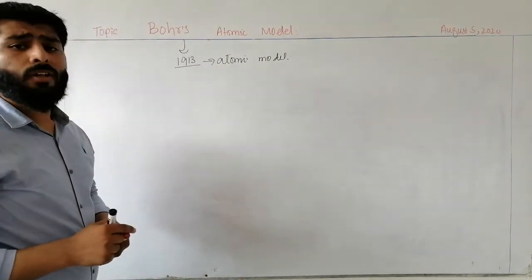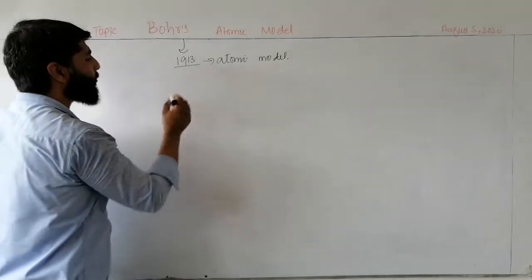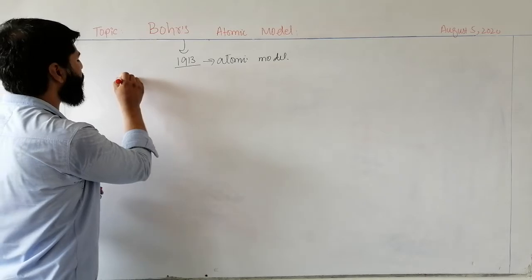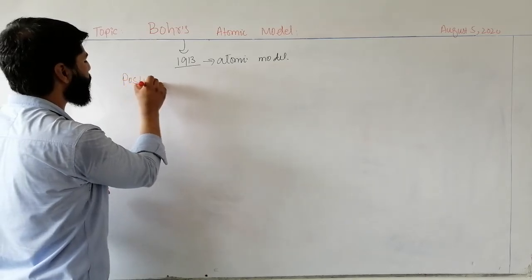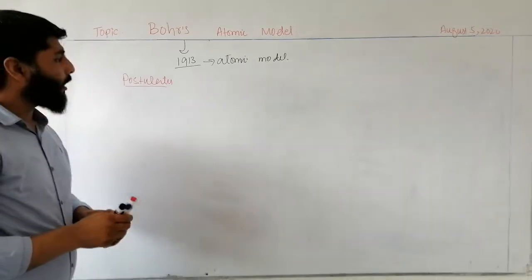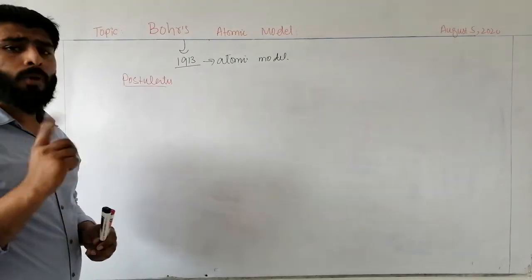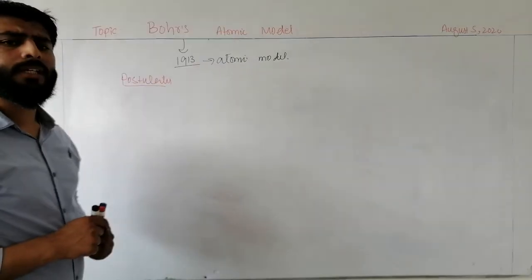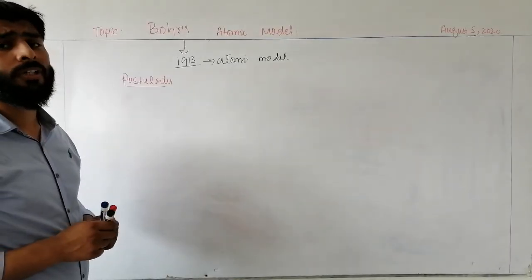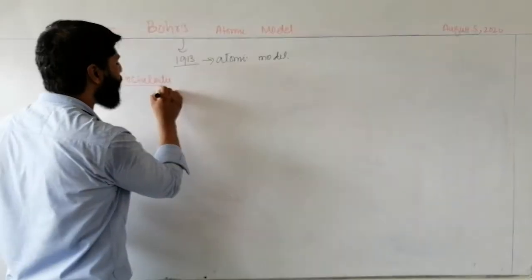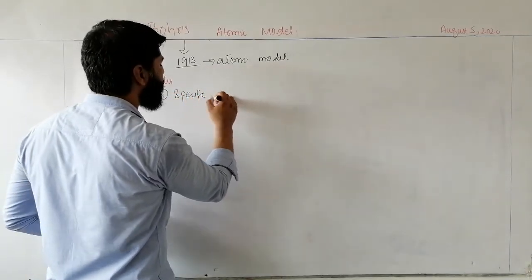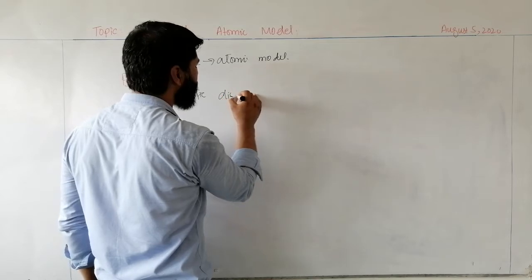According to Bohr's atomic model, there are some postulates. What are the postulates? According to Bohr's atomic model, an atom is not a continuous structure, but is composed of specific discontinuous parts.